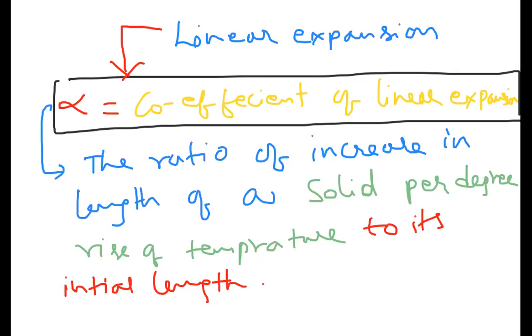Let us see here. This alpha, when we take it formula-wise, I can write like this. Alpha is equal to delta L by L into delta theta. This is the formula for alpha. What is delta L, sir? Change in length.